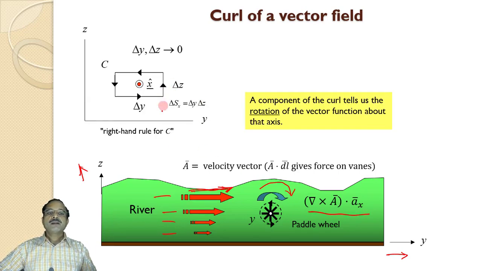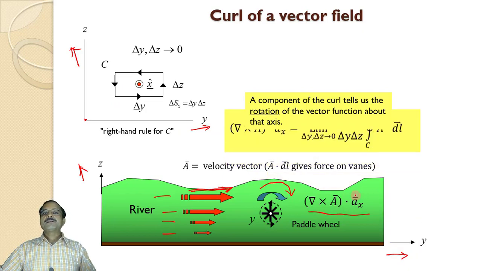This is represented mathematically here. So this is the y direction along which the water is flowing here in the yz plane. This is z direction, and there is a paddle wheel here. So this paddle wheel is experiencing force over delta y and delta z, and since this force is not uniform, there is some rotational effect in the x direction, that is normal to this. This is curl as applied to x direction.